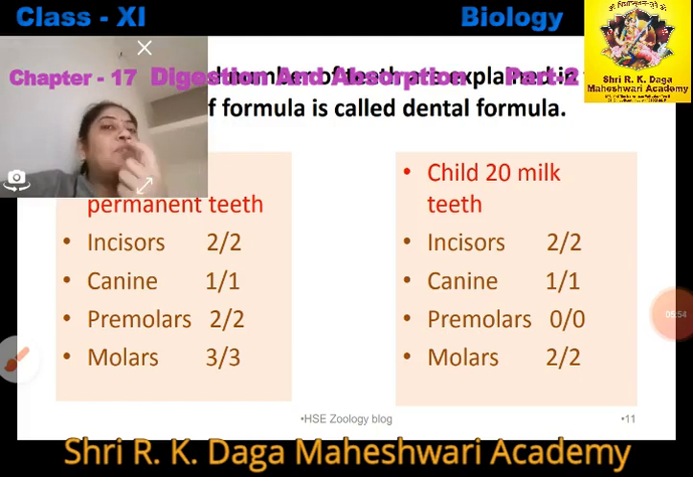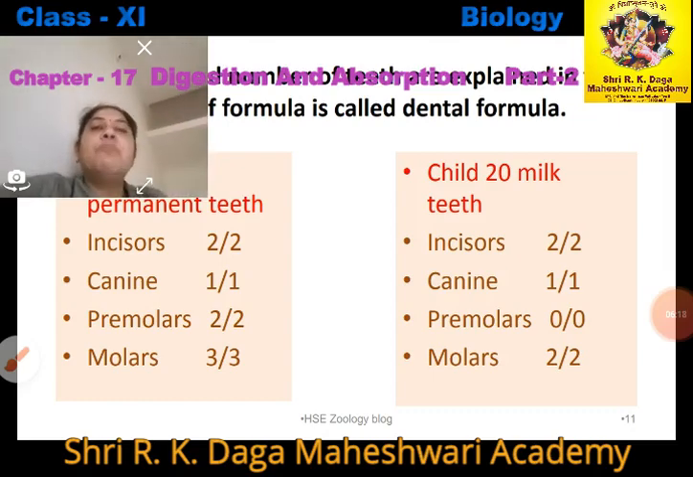2 is the first number of teeth, considered as incisor, then canine, then premolar. The sequence should be the same. Incisor comes first, then canine, then premolar, then molars, right? Now 2 1 2 3 upon 2 1 2 3, this is the half jaws, upper jaw lower jaw, into twice, that should be equal to 32.